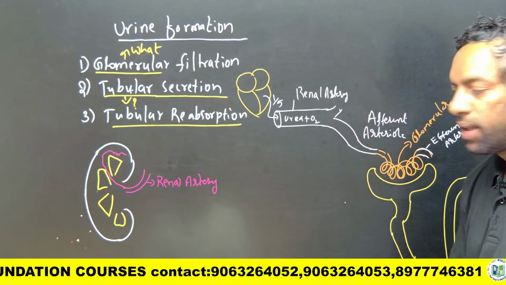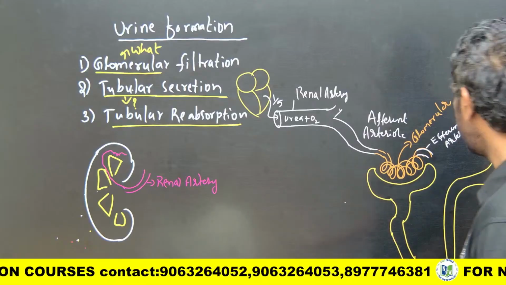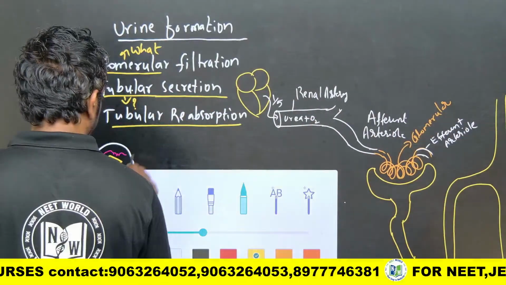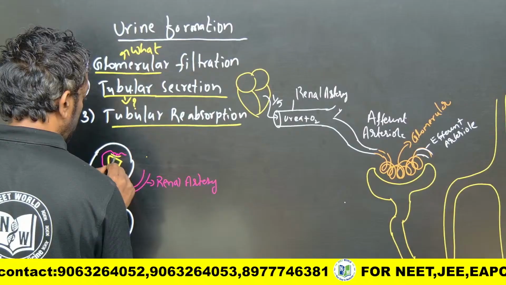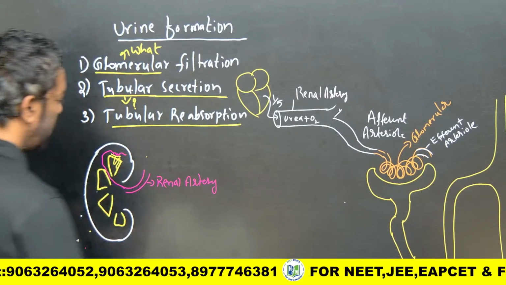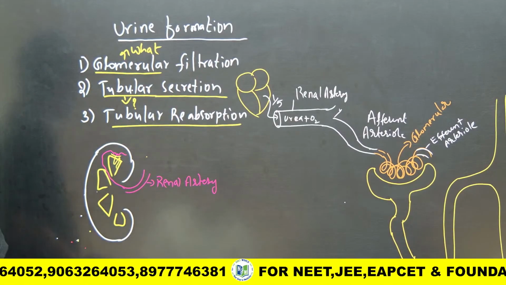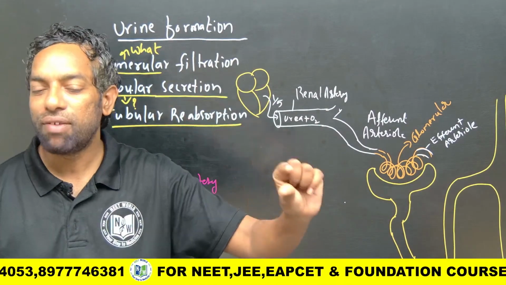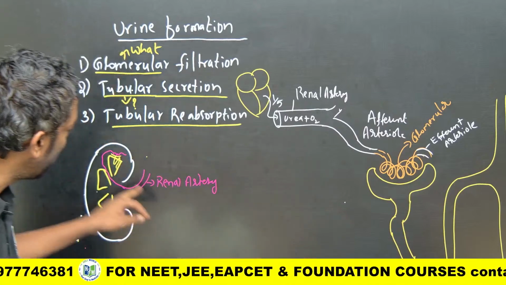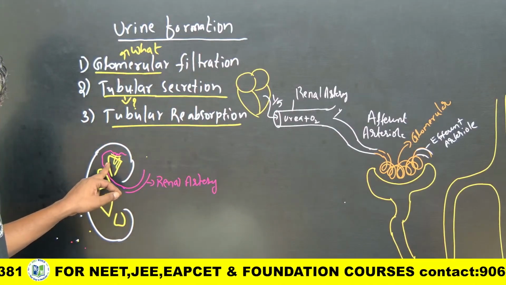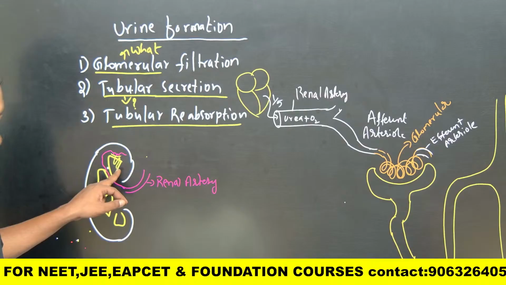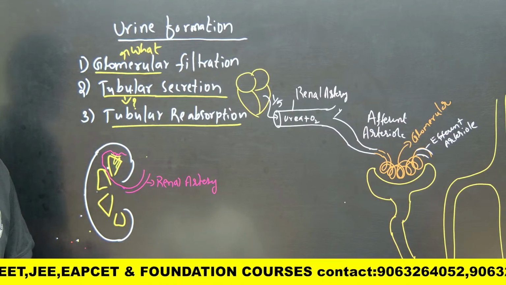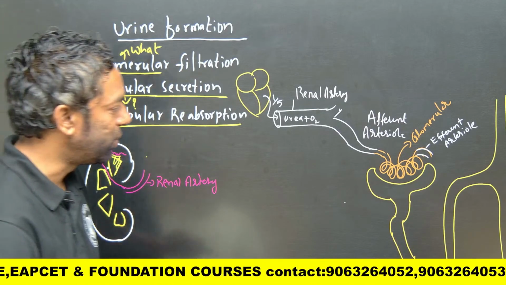Okay, so this nephron is located here, with Bowman's capsule like this in the medullary pyramid. There is a previous year question: which part of the nephron is located in the medullary pyramid? The loop of Henle and the collecting duct also. Okay, previous year NEET question.